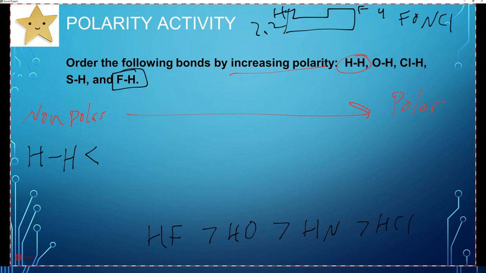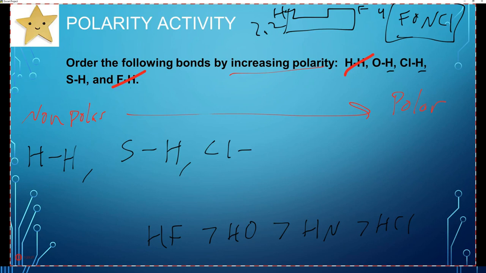So the next one is going to be, we can cross out the ones that we've got so far. We've got those 2. OH is pretty polar. ClH is even more polar. SH is our next one. That's not super polar. It's still polar, but not as much so, because sulfur is not one of the top 4, whereas these others are. So SH is going to be next, and then let's just put commas in between them so it doesn't look so messy.